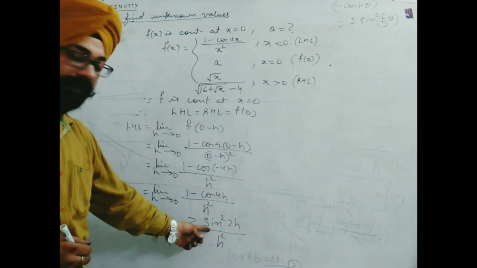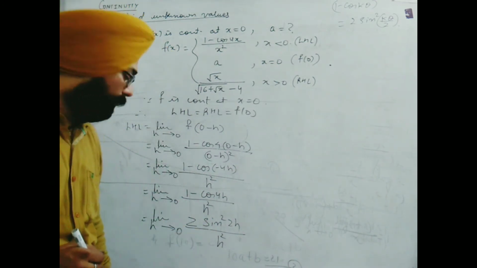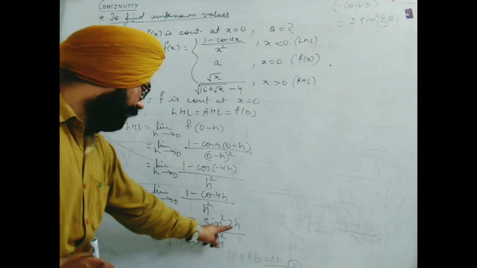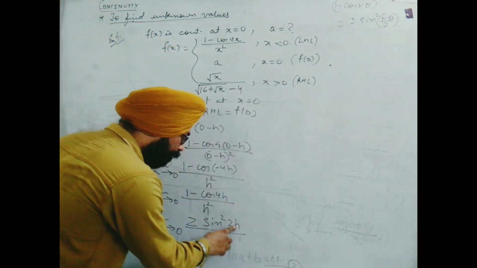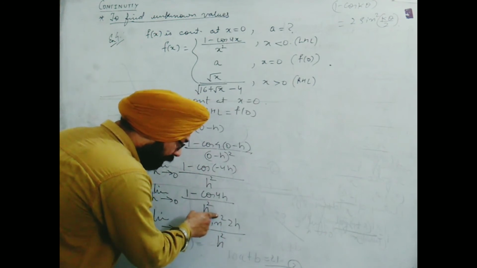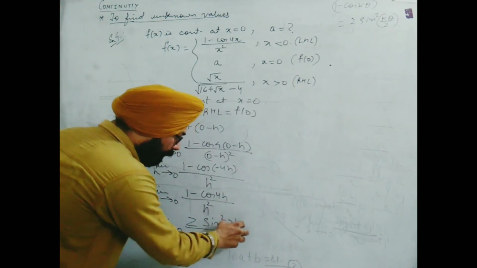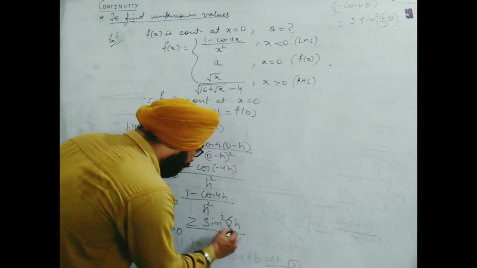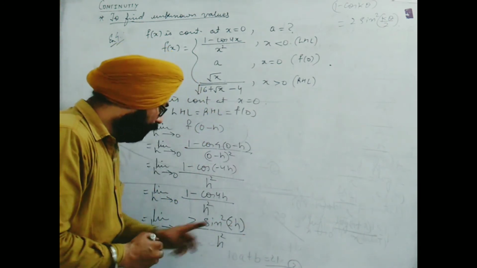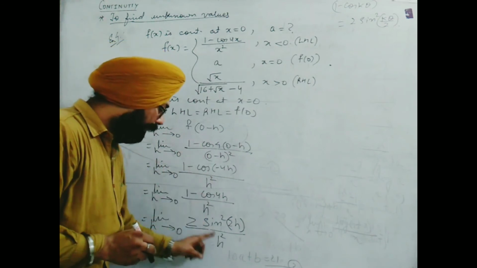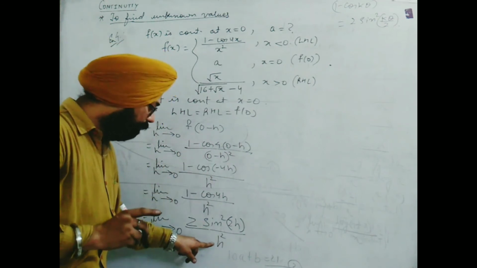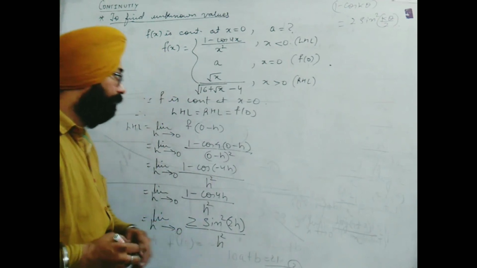Now to make it in standard form, I see the standard limit will be used. Here I can see it is sin h upon h pattern, so for that we will understand. This is sin 2h. So whenever the power is given, we should get the same power on the angle in denominator. What is the angle here? It is 2h. So in denominator we need square of 2h, which is 4h square. I need 4h square, so I will multiply and divide by 4 to this denominator.